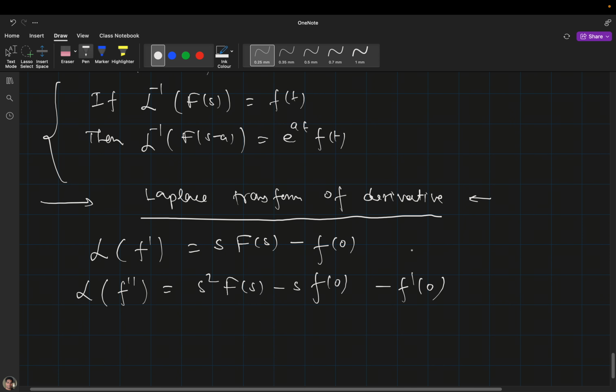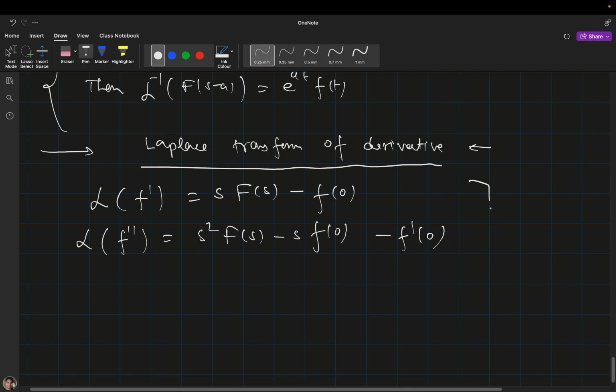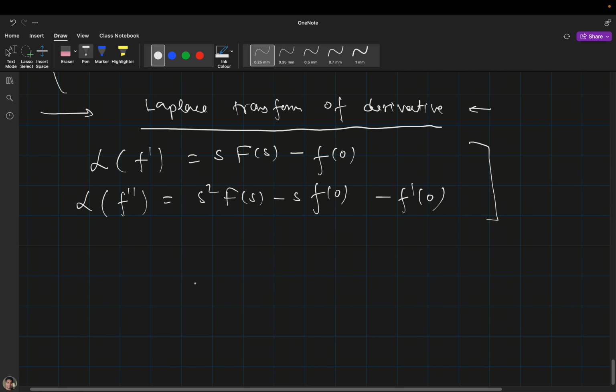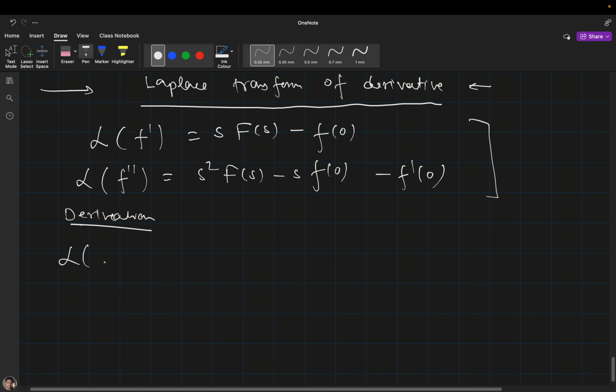Okay, so this is the formula for the Laplace transformation of a derivative. We can derive it very easily, nothing to worry about. Let's derive it. Suppose I want to get the Laplace transformation of the derivative.